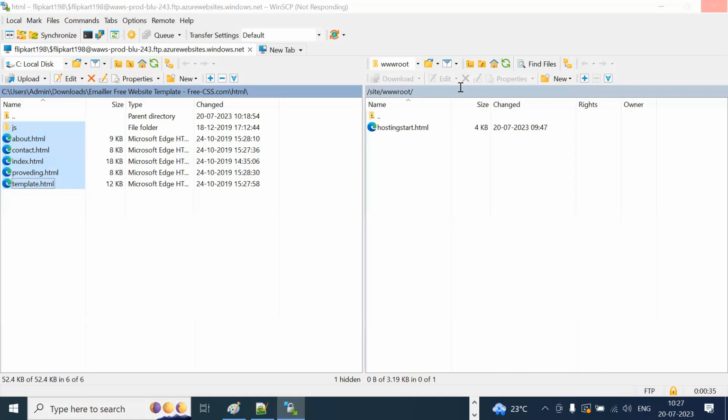There's another tool called FileZilla. Similar to that. The main aim for them is to copy the code from your local to your website. That's it.